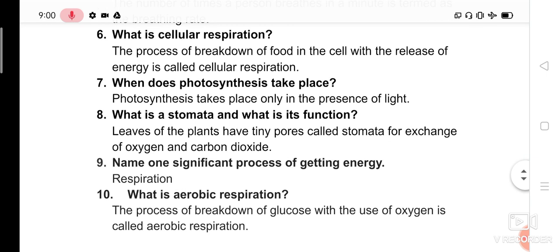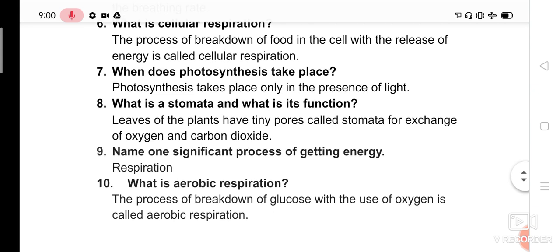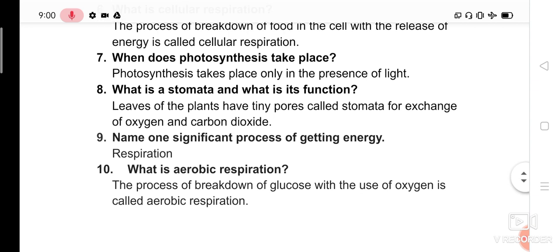Question number 6. What is cellular respiration? Respiration, as I told, means production of energy by breaking down food in the presence of oxygen. Cellular means this whole process, the breakdown of food and its conversion into energy in the presence of oxygen, takes place inside the cell, especially in which part of the cell? Mitochondria. And we have seen the fill in the blanks. So the process of breakdown of food in the cell with the release of energy is called cellular respiration.